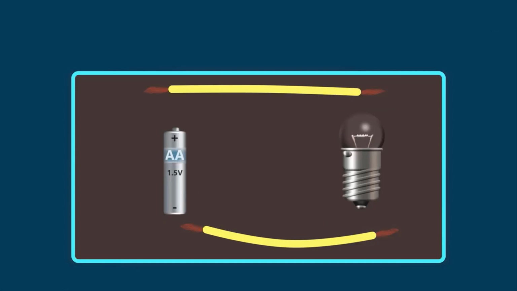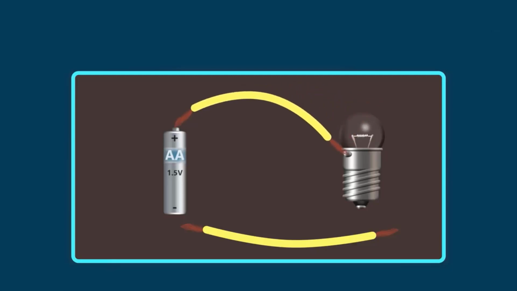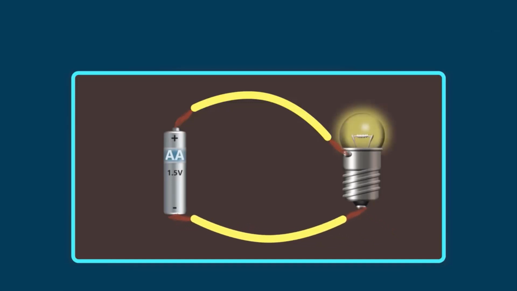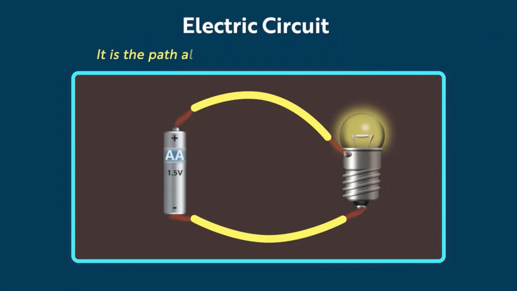We simply have to connect the positive terminal of the cell with any one of the terminals of the bulb, and finally complete the circuit by connecting the negative terminal of the cell to the second terminal of the bulb. The bulb then glows. The word circuit is very important here. In this context, it will be electric circuit. In simple words, it is the path along which an electric current can flow.